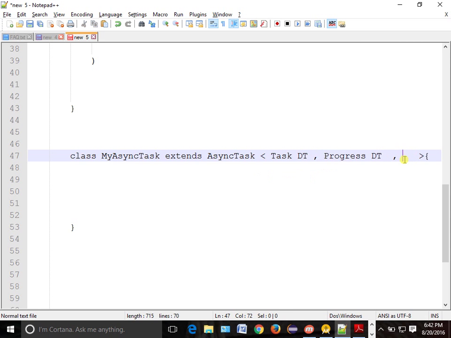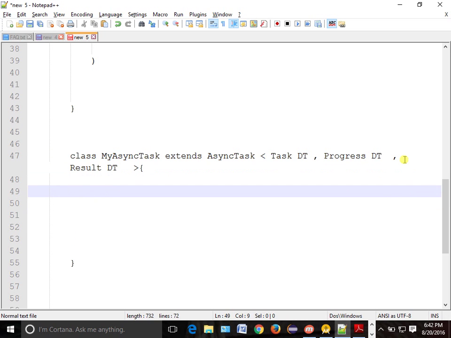And what is the last one? Last one is your result data type. Result data type means suppose your task is over. So what is the data type you want to return? Something like integer. Return 100. So 100 is integer, right? So in this case you have to use integer. Sometimes if you want to show the result as string, then you have to write string as your last parameter which we are passing. So this is the way how we will do.